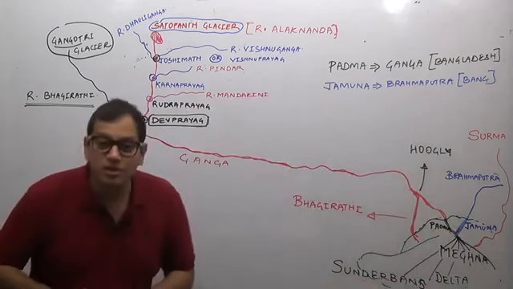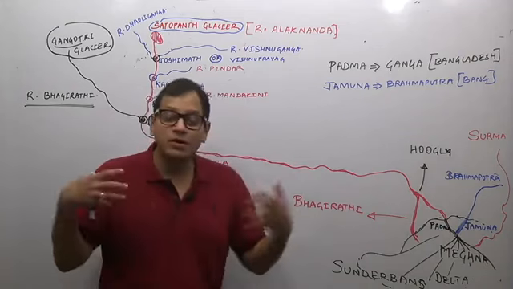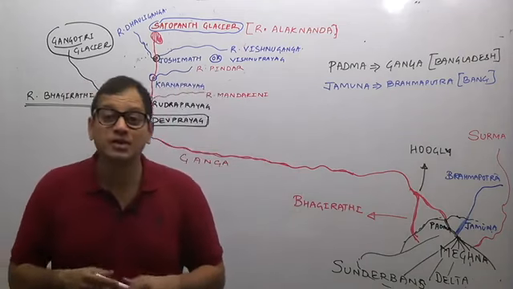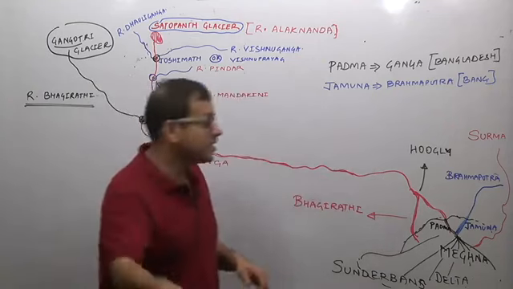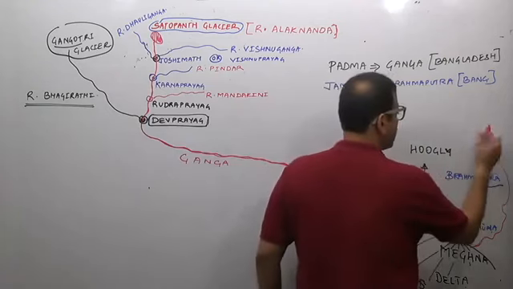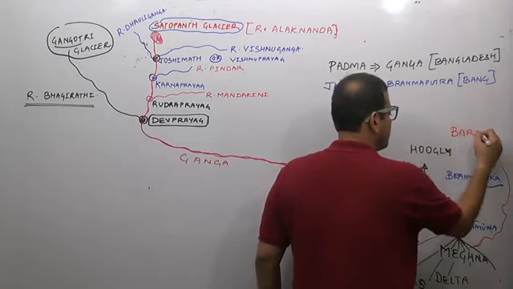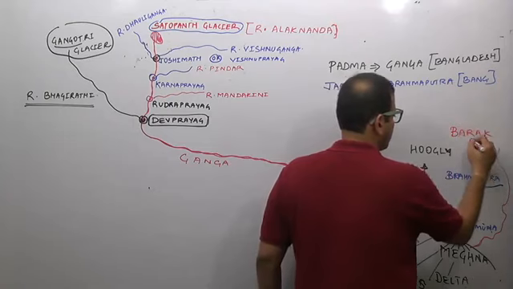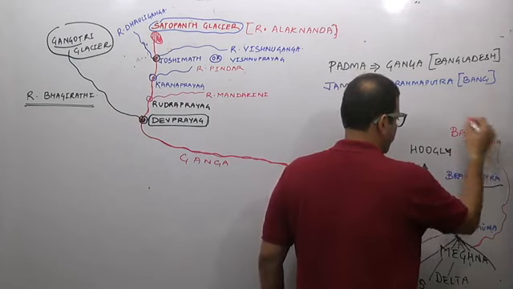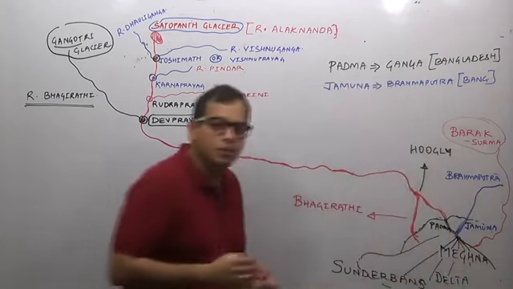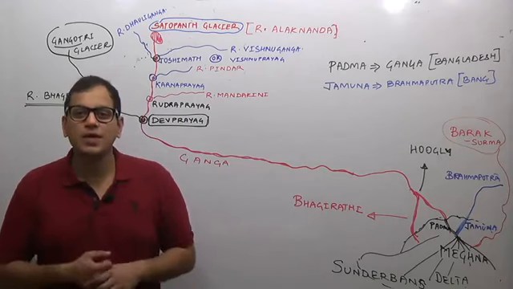It is joined by river Jamuna, which is nothing but the name of Brahmaputra in Bangladesh. The combined waters of Ganga and Brahmaputra are known as river Meghna, which is fed by one smaller river of northeast India, the Barak Surma Valley river system. Better remember it as the Barak river system. Barak and Surma river system, and then it forms one of the biggest deltas, known as the Sundarbans Delta.